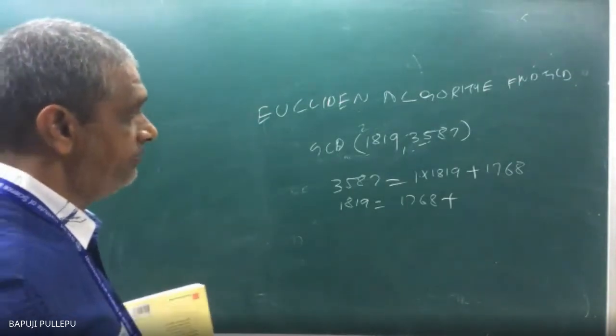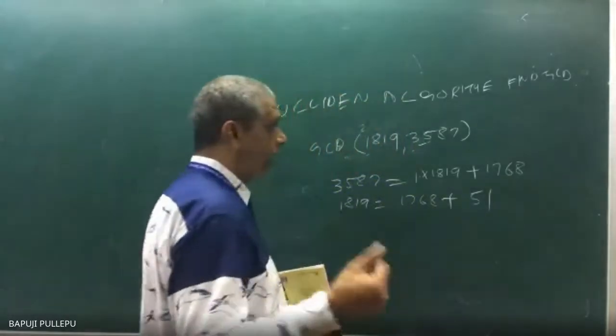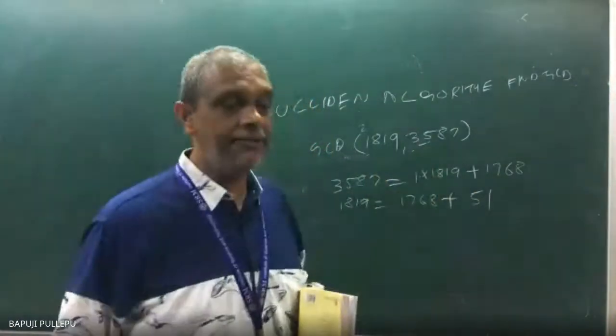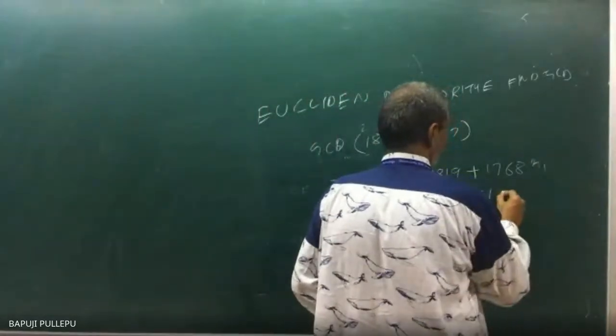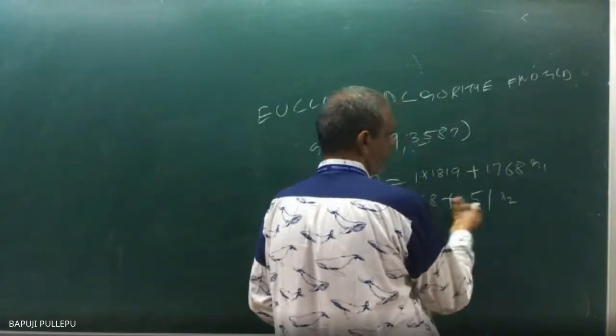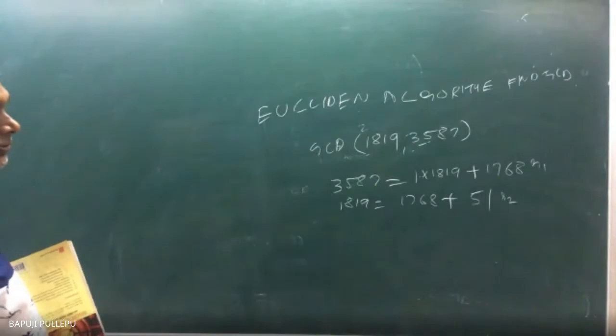1819 minus 1768, what are you getting? Tell me. 51, sir. 51. Now how will you write this, 1768 as a multiple of 51, plus something? Correct or not? This is R1, this is R2. Now R1 divided by R2.